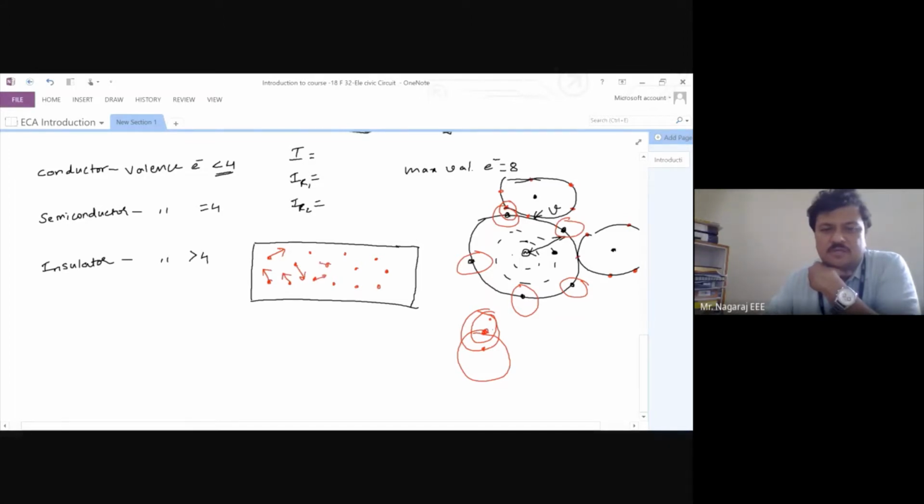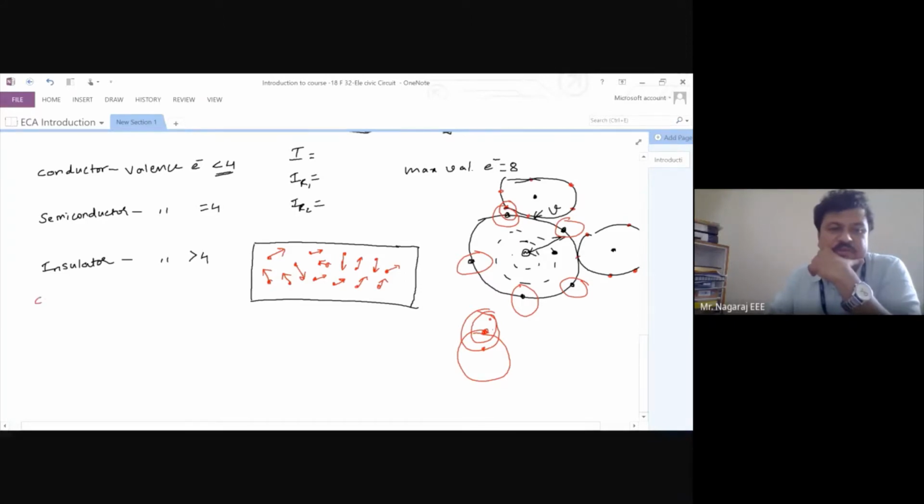So if you consider the flow of free electrons in a material under an unbiased or unenergized state, it is completely random. Now if you take the net movement of the electrons in this material, it will come to 0. Now what is current?